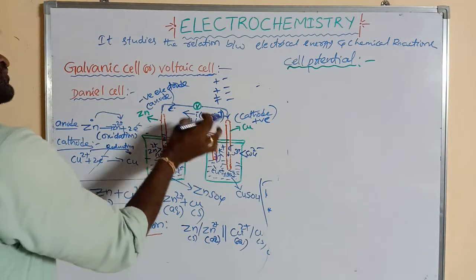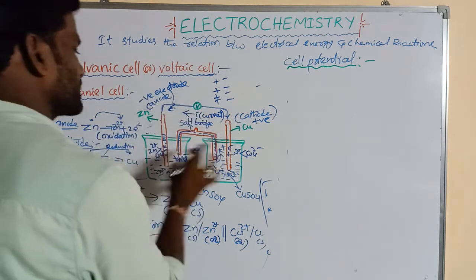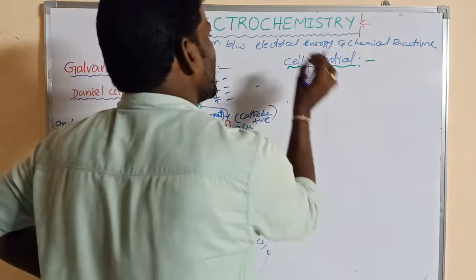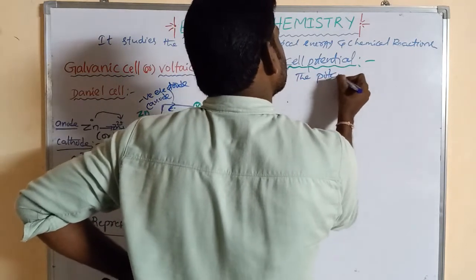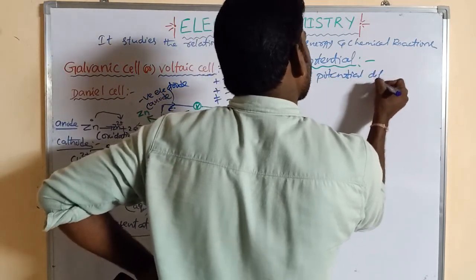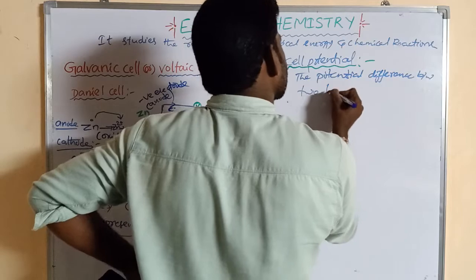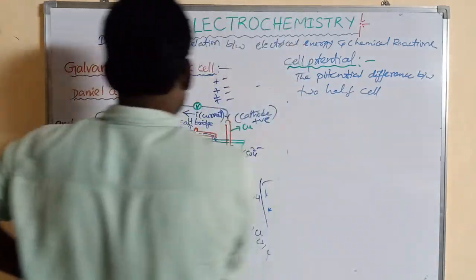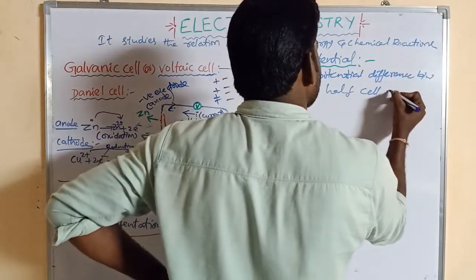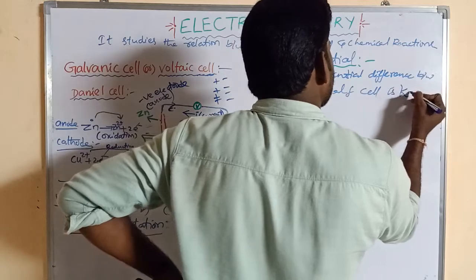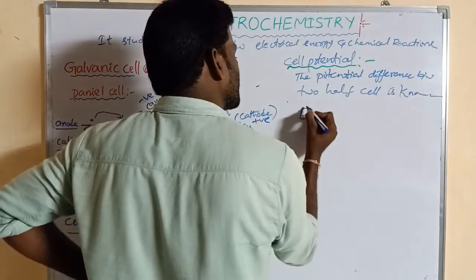The potential difference between the two half cells is known as cell potential. So the potential difference between two half cells, one having oxidation potential, the other having reduction potential, is known as cell potential. Here cell potential is represented by E cell.